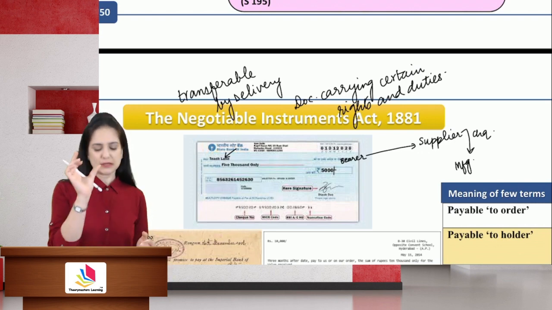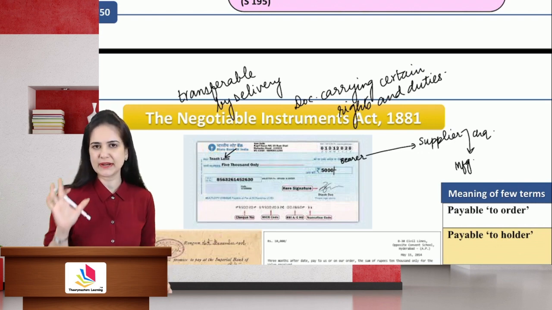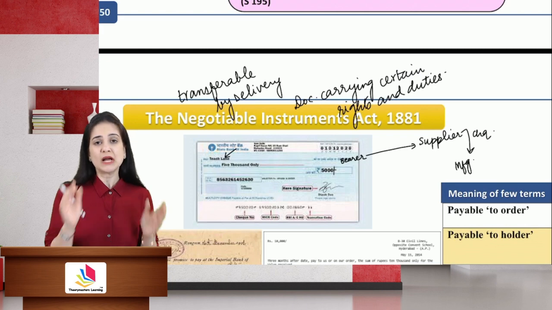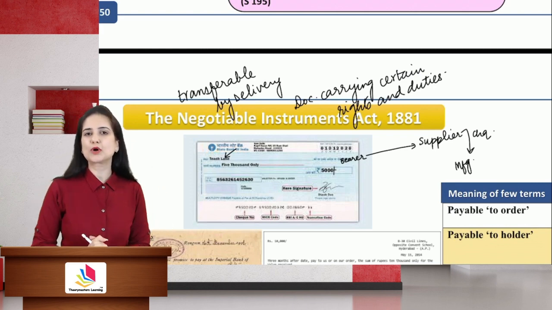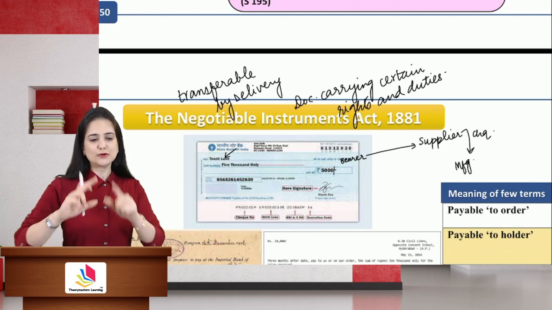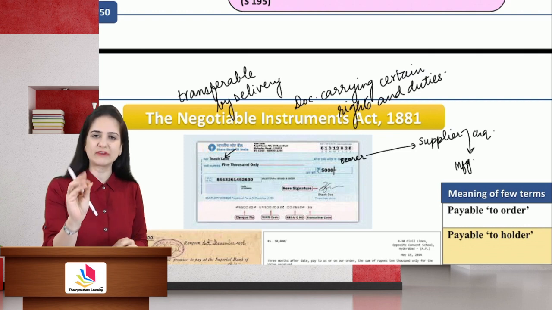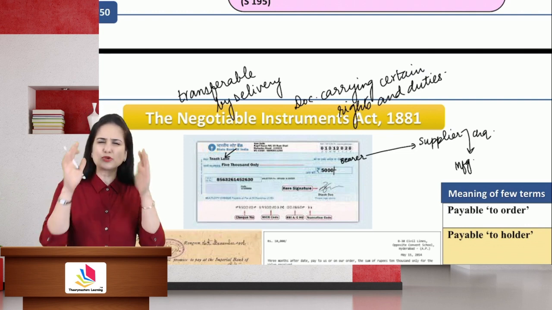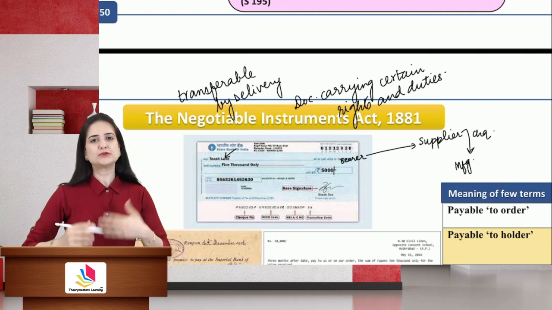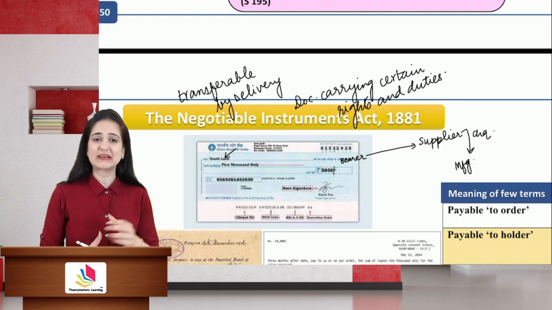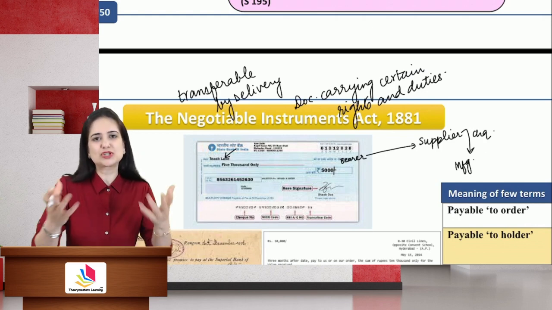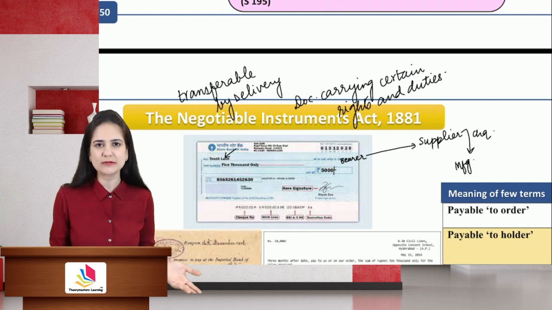Now the word negotiable means transferable by delivery. That is what we just discussed. The word instrument means a document carrying certain rights and duties. Imagine you issued a check of rupees 5,000, but you had only 500 in your account, and maybe you forgot about it. You issued a check of 5,000 rupees, whereas you had only 500 in your account. The check got bounced, it got dishonored.